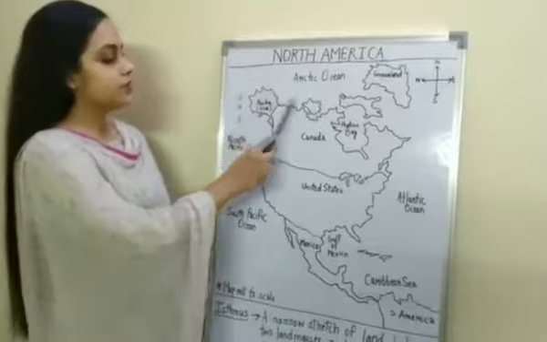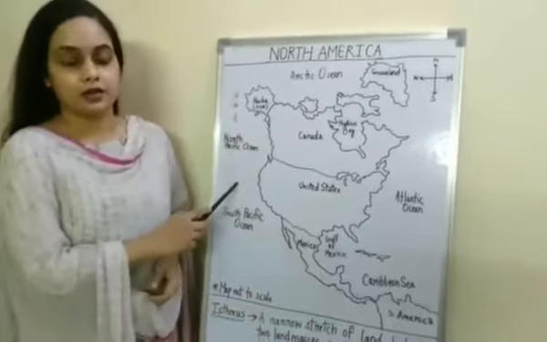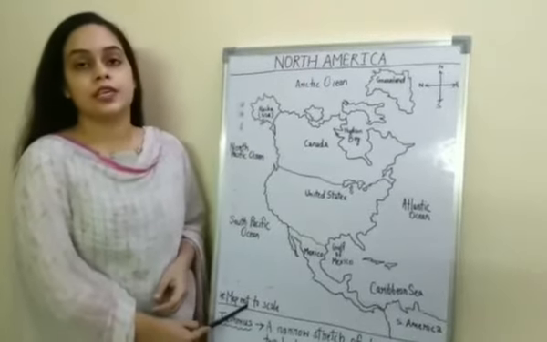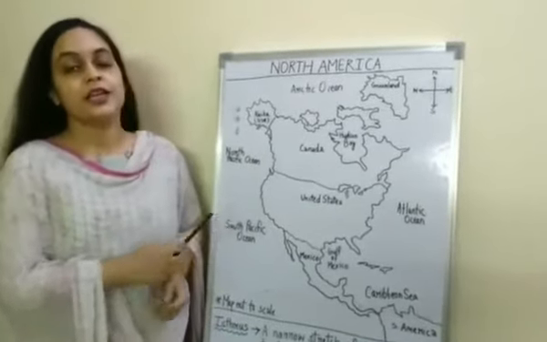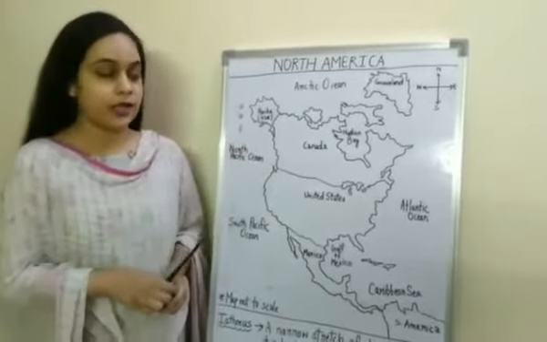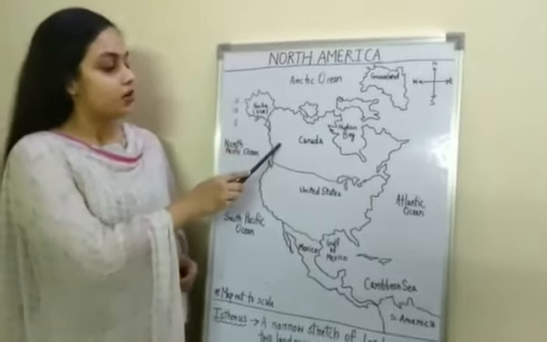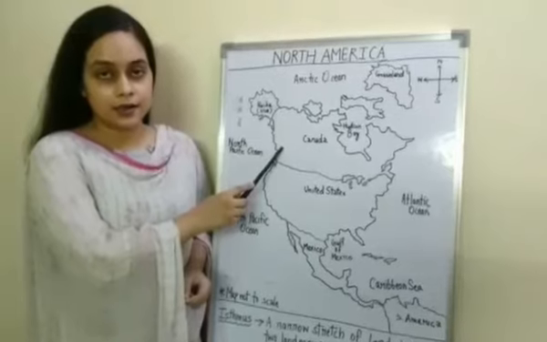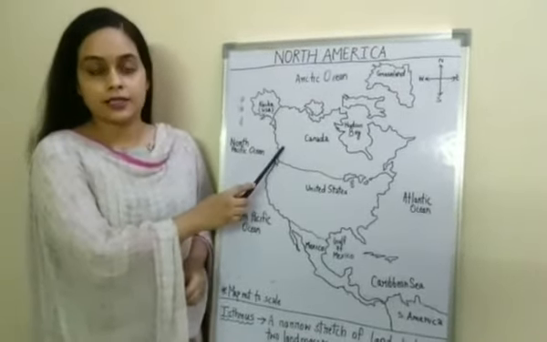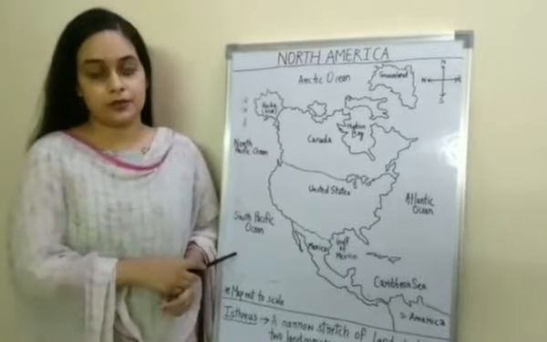Okay students, so this is a map of North America. Before we start, I should tell you that this map is not to scale. That means it is not accurate, it is distorted, because I have drawn it on the board with a rough hand. Okay, so North America is the 3rd largest continent in the world, and it lies in the northern as well as in the western hemisphere.